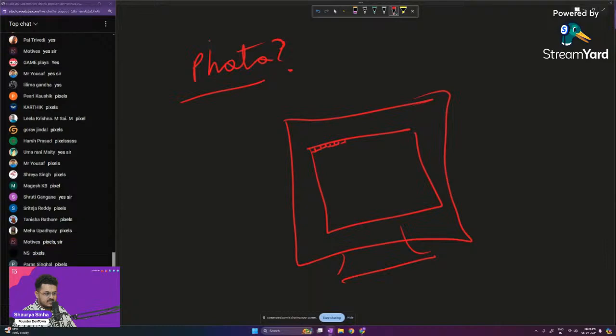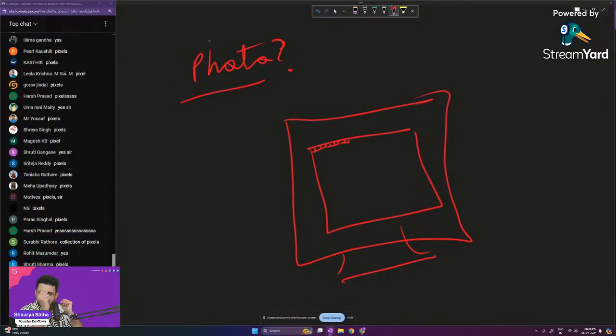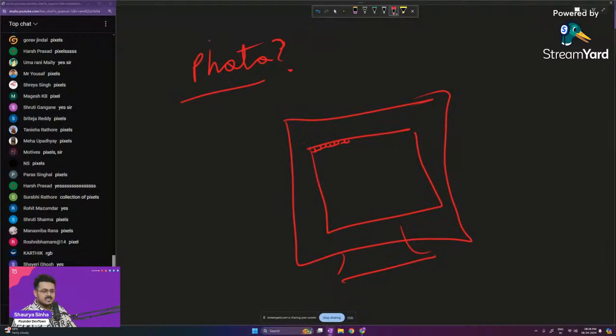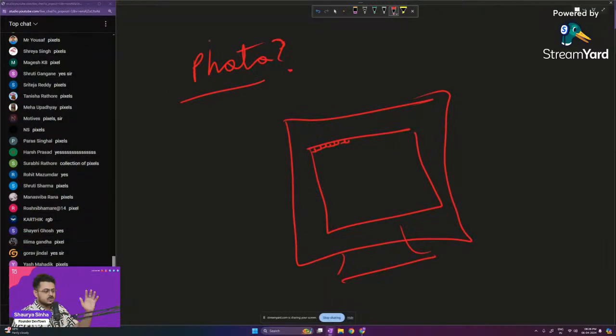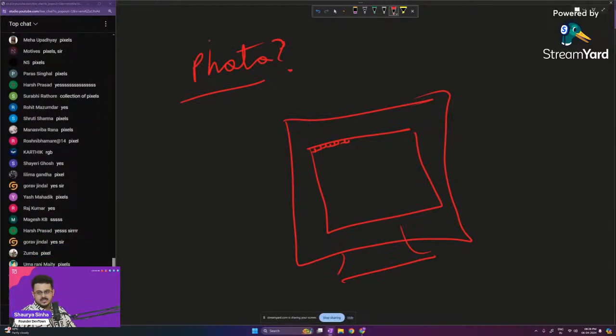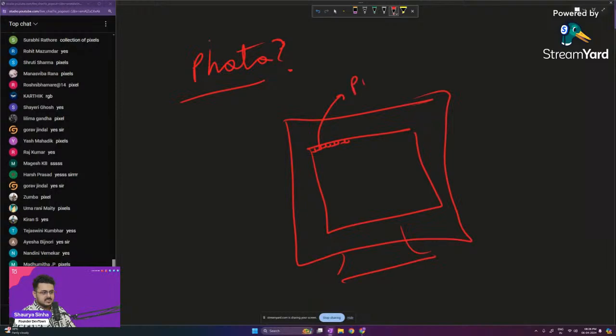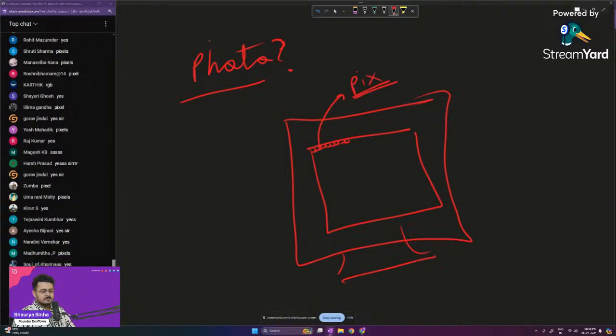Even if you are very close to your mobile phone, you see these small squares coming up on your screen. These squares are called pixels.